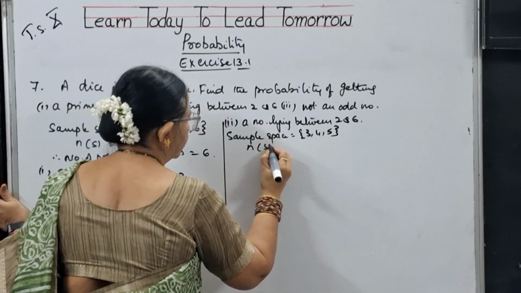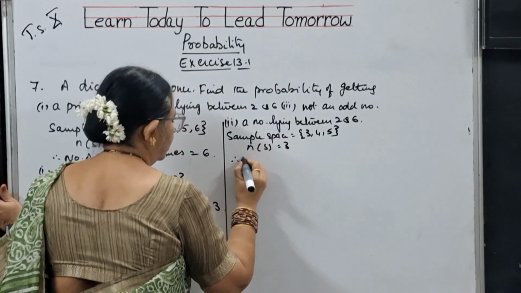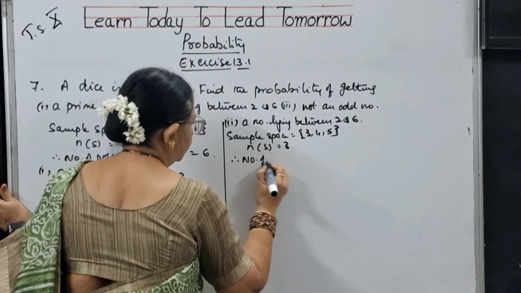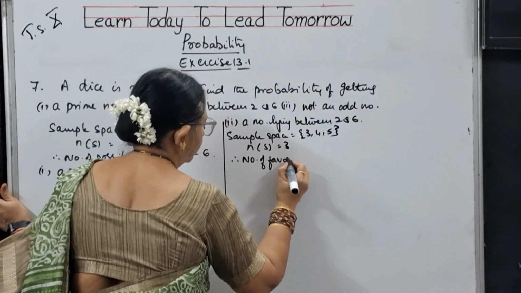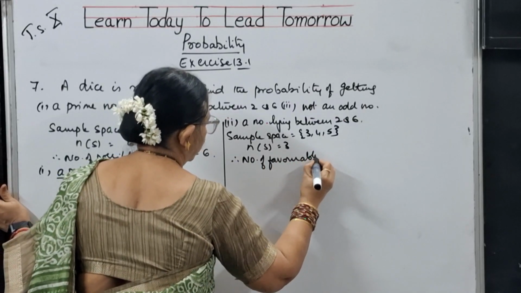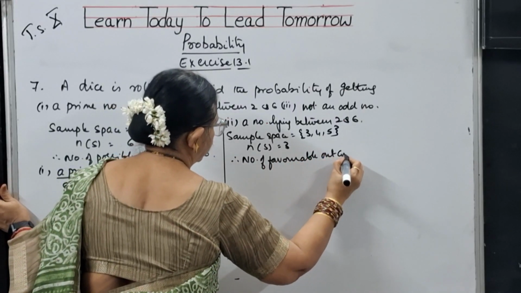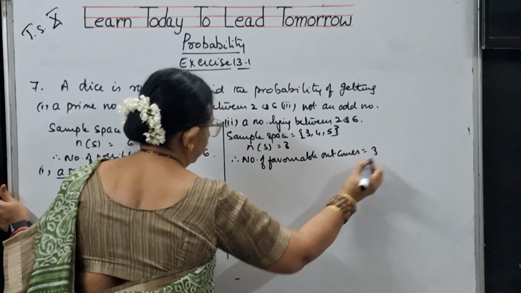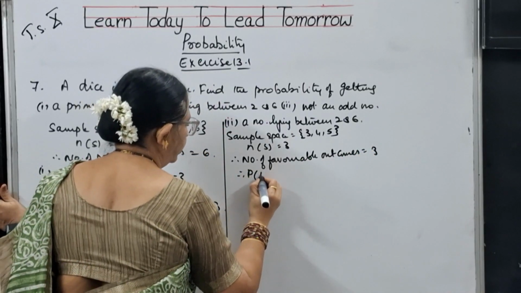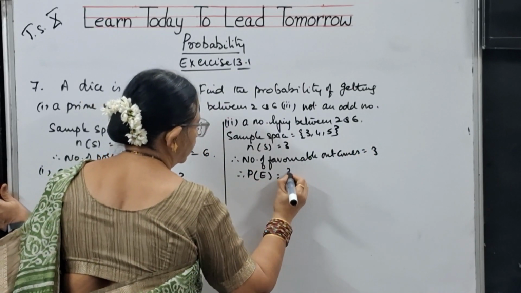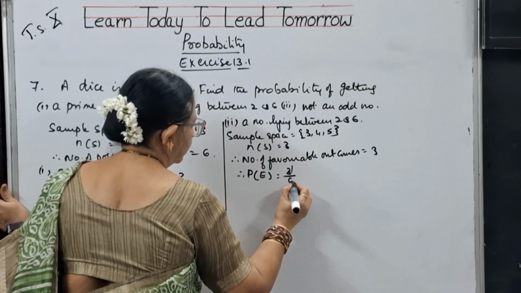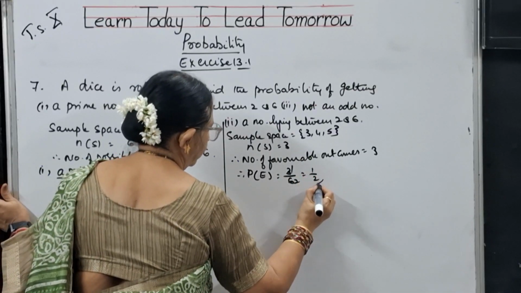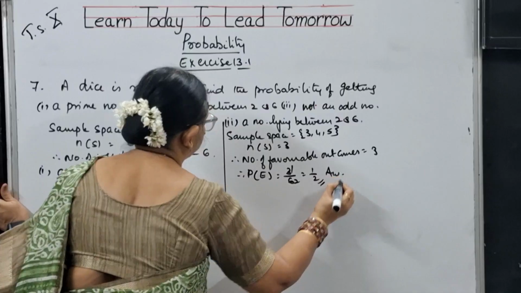So n of S is equal to 3. Therefore, the number of favorable outcomes is equal to 3. Therefore, the probability of this event is nothing but 3 by 6. That means this is also 1 by 2 is the answer, children.